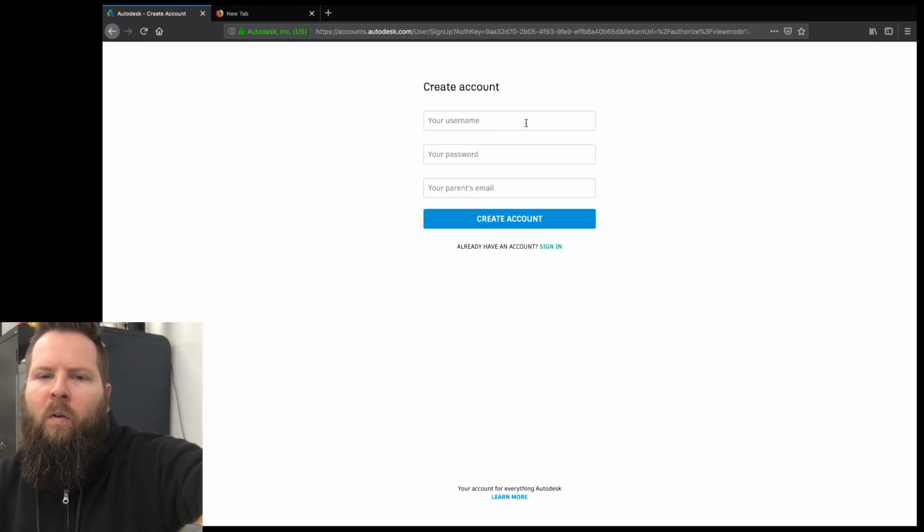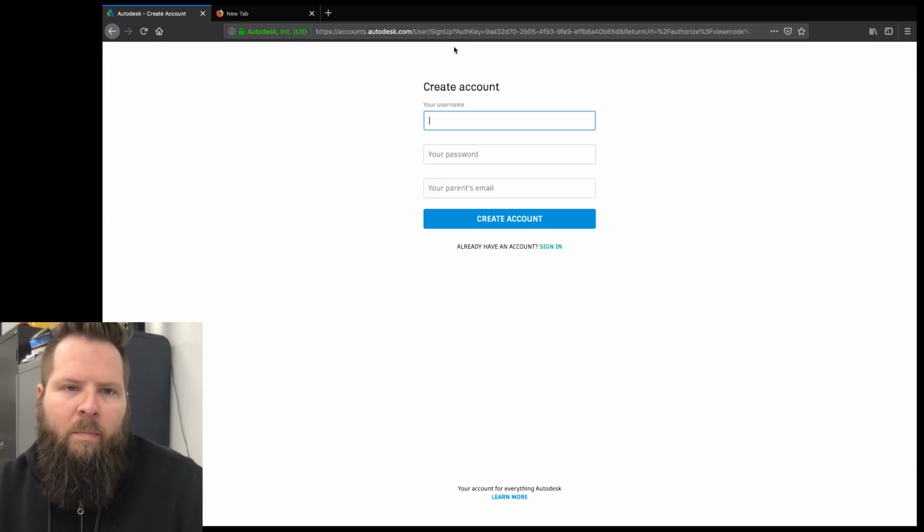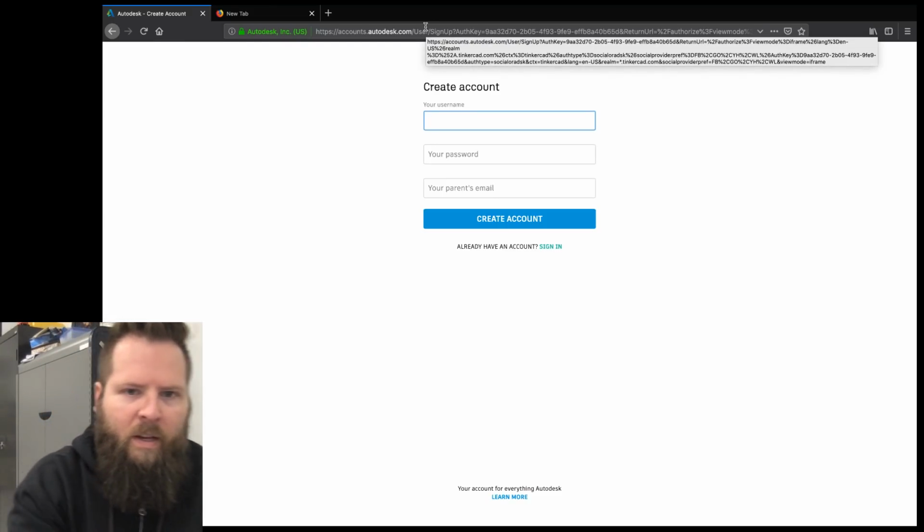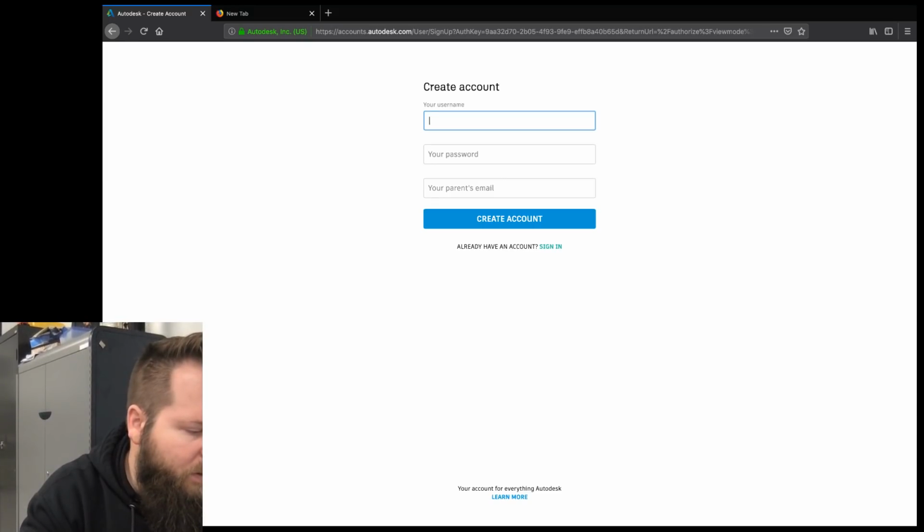So Caitlin, go ahead and put in a username. We're gonna hide this from everybody. So Caitlin right now is gonna go ahead and type in her username. See the mouse is over here? There you go. Click right there. I would just put in your first and last name, and then a number at the end. It's not really that important that your username is secret, but it's always a good idea to have your username be something that is a little bit different. So we could just try that.